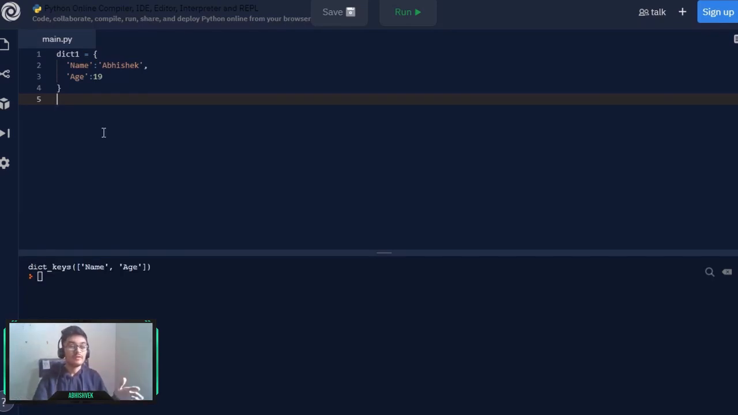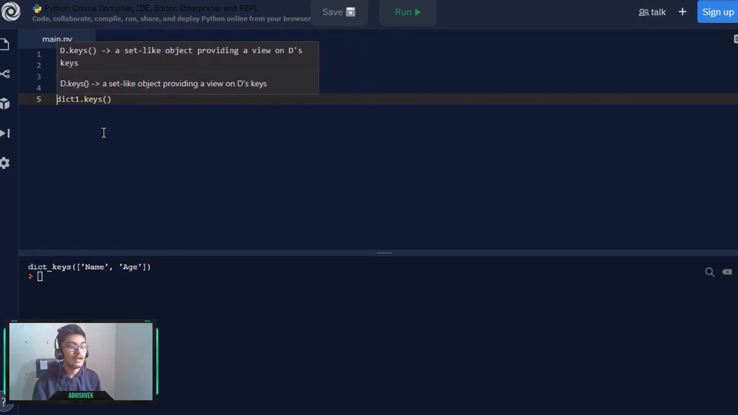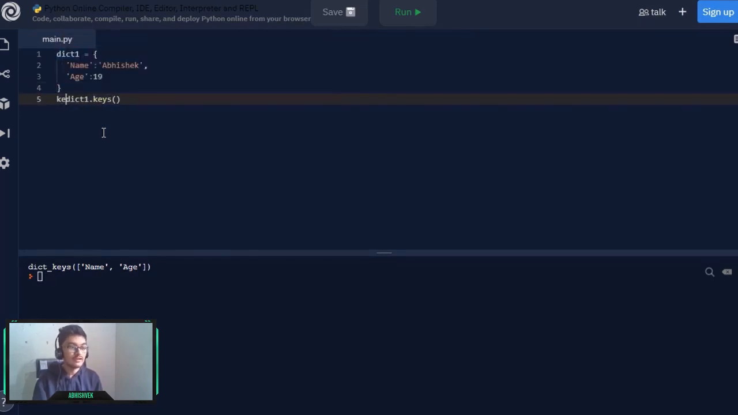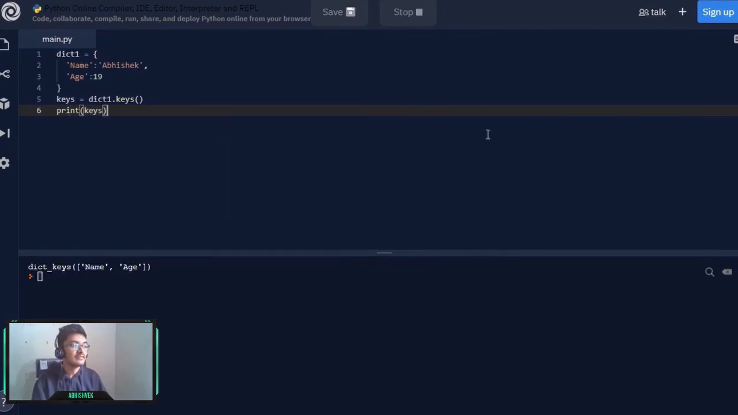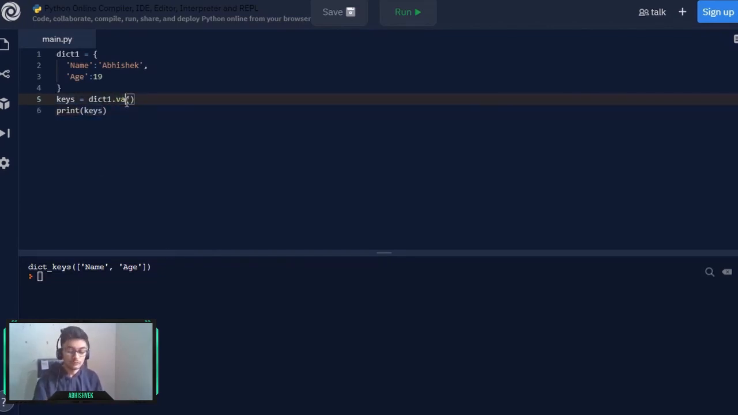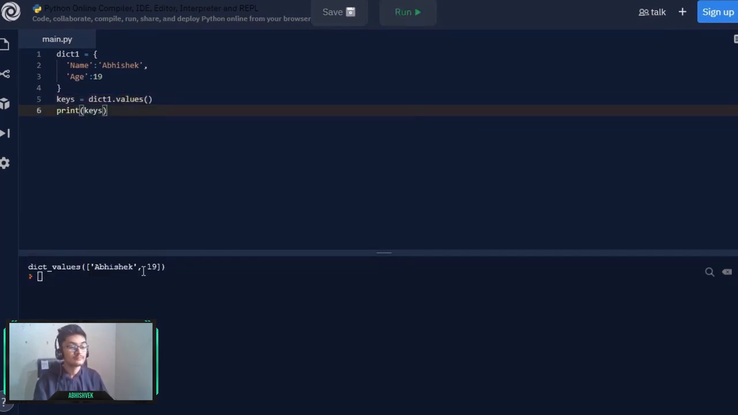Now let's try to play with our dictionary. So I can write here dict1 dot. Now let's get all the keys from our dictionary and assign it to some variable. So I can write keys equal to dict1 dot keys, and you can simply print out our keys. And here if I simply run it once, we will be getting all the keys that our particular dictionary holds. Now you can also do it for values as well, and if I run it once, our values will be returned in the form of a list, which is under the square brackets.